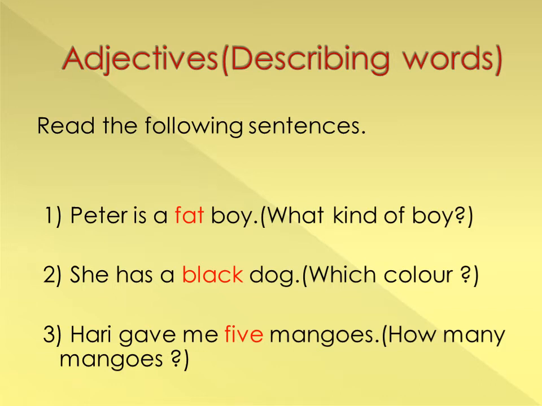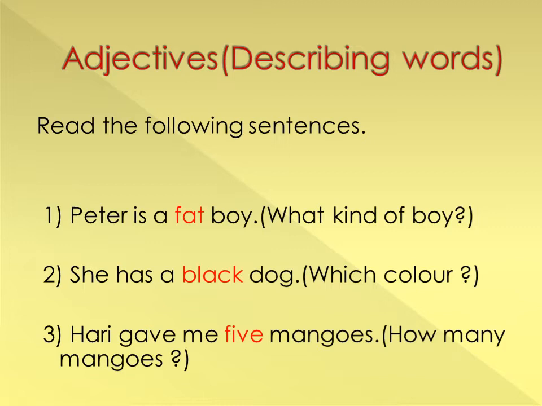Adjectives are describing words. Read the following sentences. Peter is a fat boy. What kind of boy? She has a black dog. Which color? Hari gave me 5 mangoes. How many mangoes? So here you can see that the highlighted words are describing the noun.